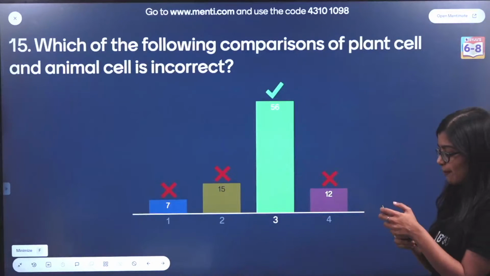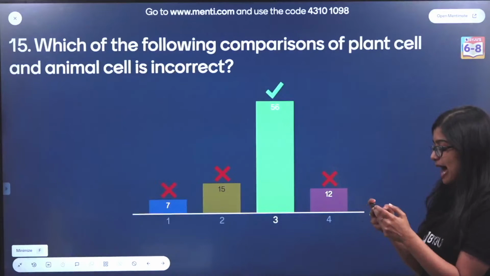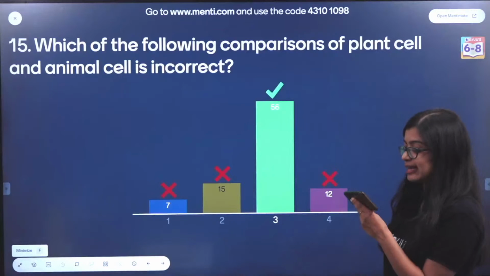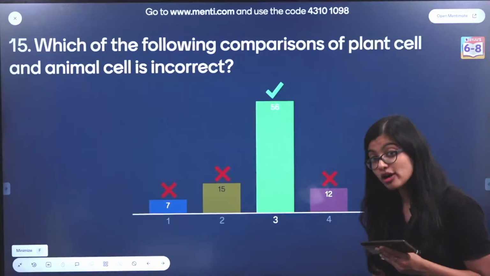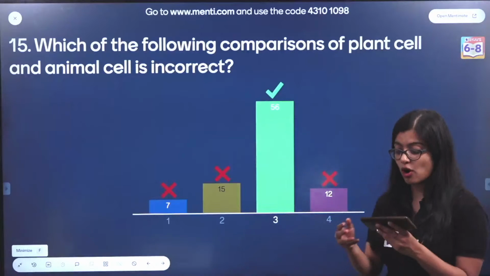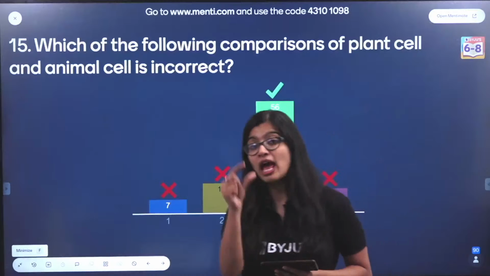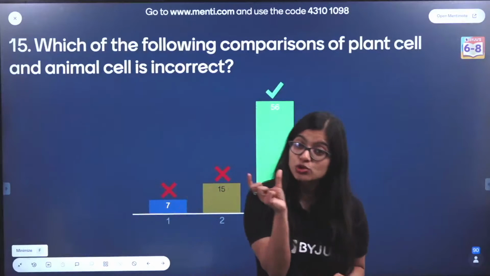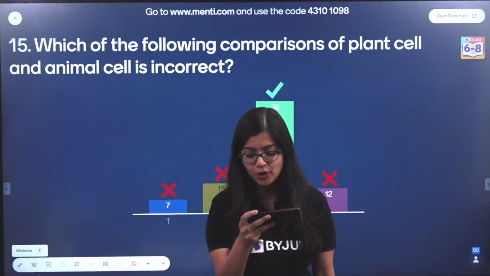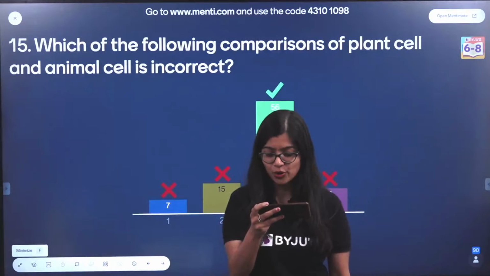So if we go back, I need the question for reference. So if we go back to that, we know that the main thing in option 3 said that plastids are present both in plant cells as well as animal cells. But we know that plastids are cell organelles which we find only in plant cells. They're exclusive to plant cells. Very quickly, give me an example of a plastid that you all know.